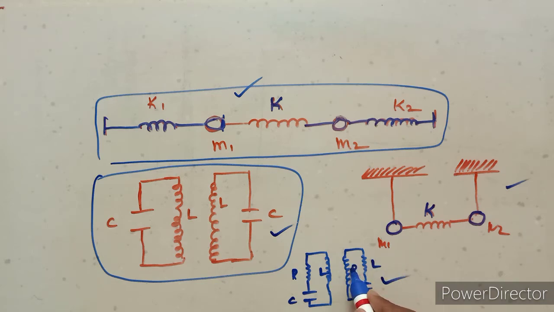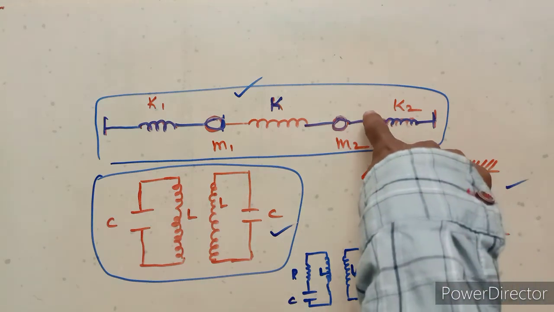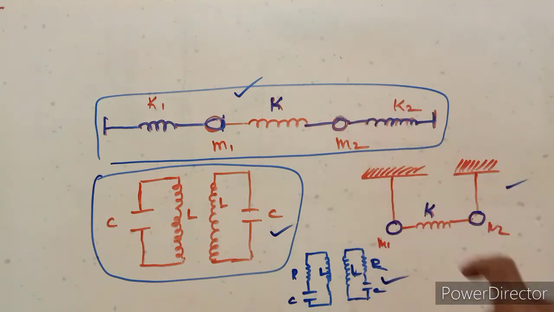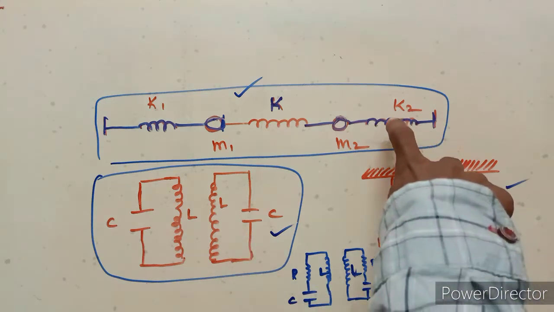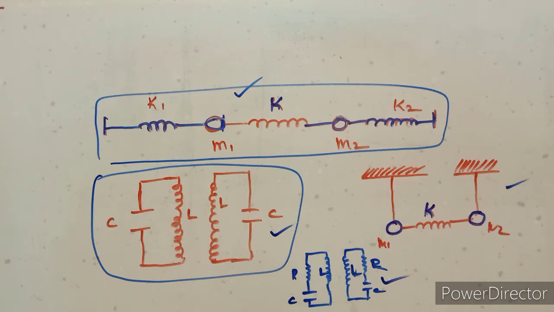LCR circuits, LC circuits, LR circuits, these are all examples of electric oscillators. These two are mechanical coupled oscillators. These two are electrical coupled oscillators.